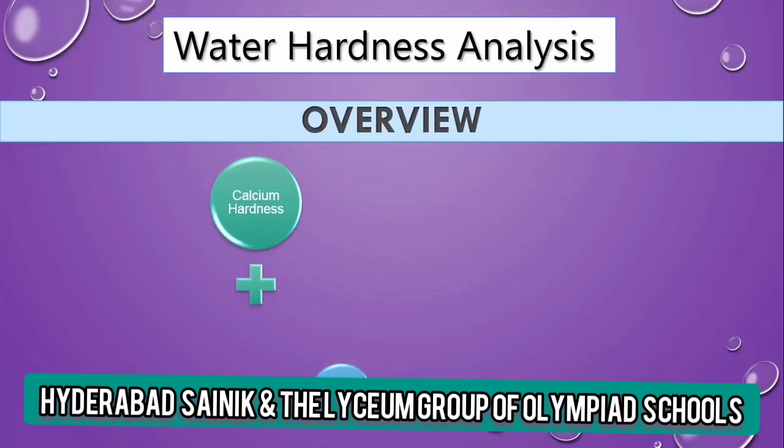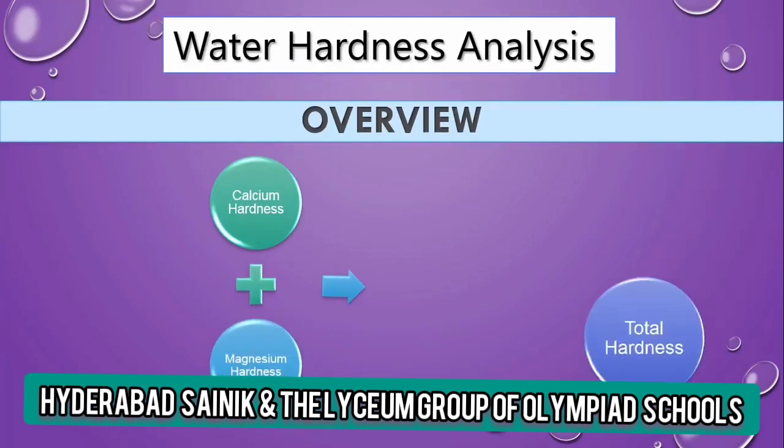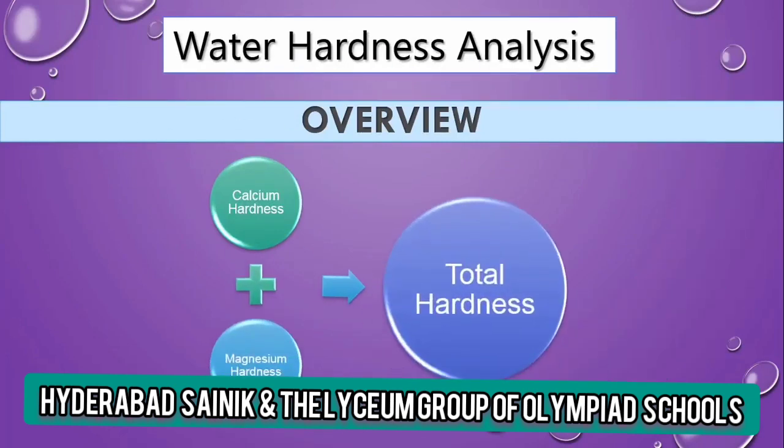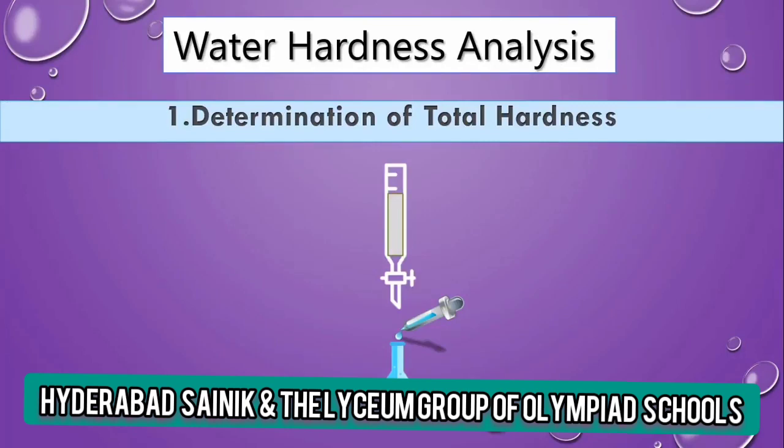Now we go to the analysis part. From the point of view of analysis, water hardness analysis is divided into three parts: calcium hardness, magnesium hardness, and total hardness. Please remember that total hardness is the sum of calcium and magnesium hardness. So first we determine the total hardness value of water.